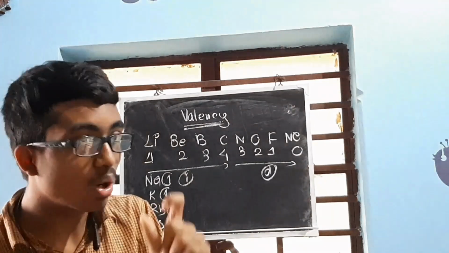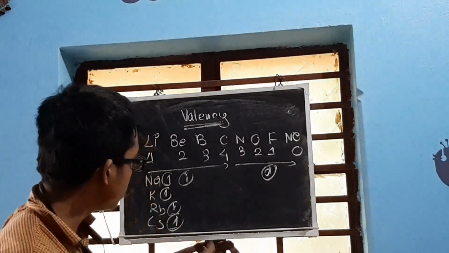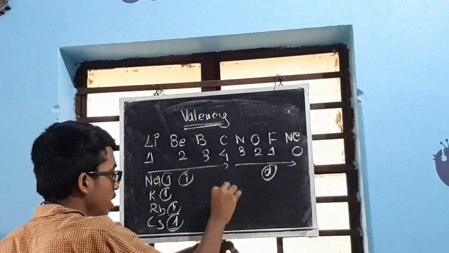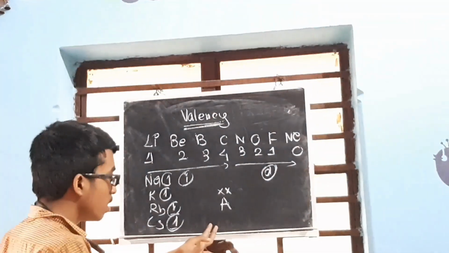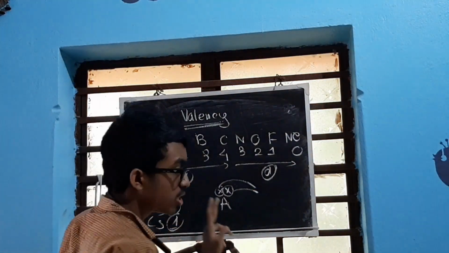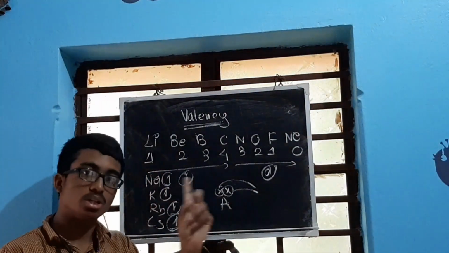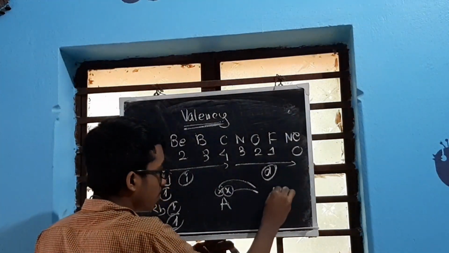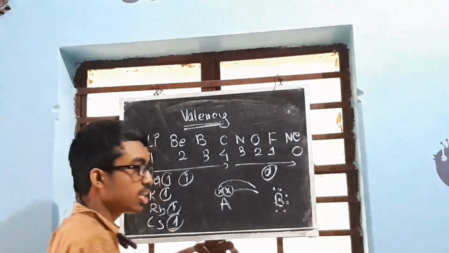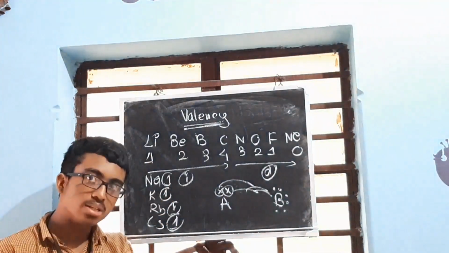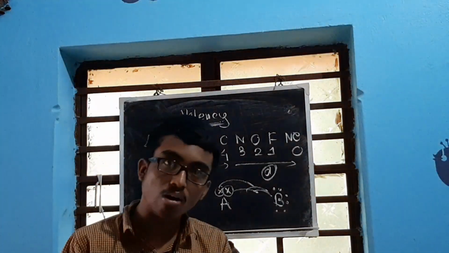This is valency. Now what exactly is valency, do you know? Suppose there is an element A, and let us take 2 electrons in the outermost shell. So it can lose these 2 electrons. So this is valency, how many electrons it loses. And suppose another element has 1, 2, 3, 4, 5, 6 electrons in the outermost shell. So these 2 electrons can be gained by this element. That is again the valency of that element, that is how many electrons it can gain.